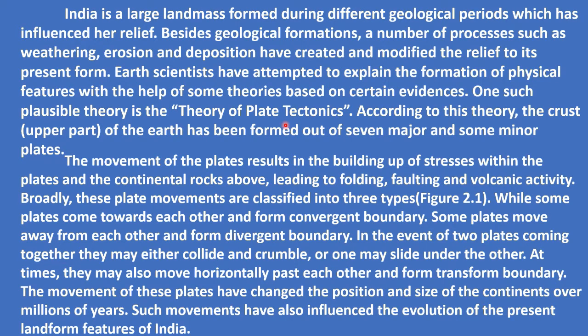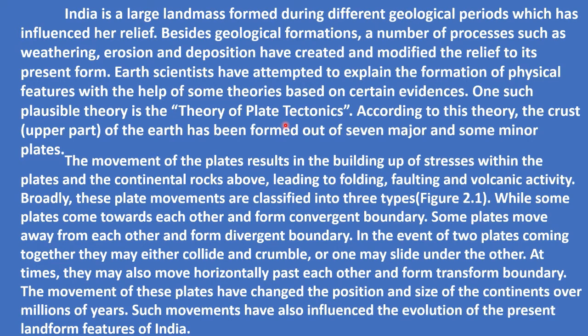Broadly, these plate movements are classified into 3 types. The first one is convergent boundary. In this convergent boundary, plates are coming towards each other, and it forms a convergent boundary. And the second one is divergent boundary. In this divergent boundary, these plates move away from each other.